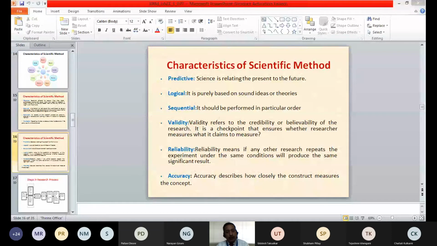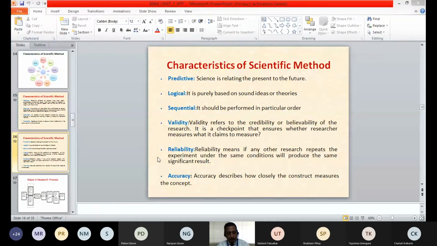So validity means the credibility or the believability of the particular research. The trustworthiness of that particular method, we call it validity. Whether that method or the process or the research is valid or not needs to be ensured before doing the research. That is one of the characteristics of a research. Another characteristic is reliability. The research or the scientific method needs to be reliable.